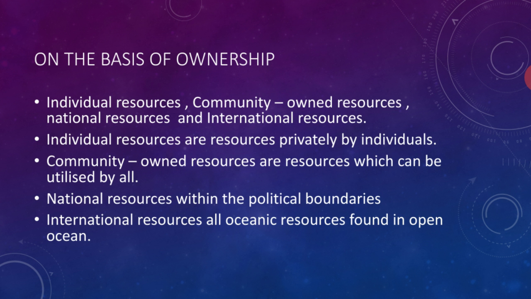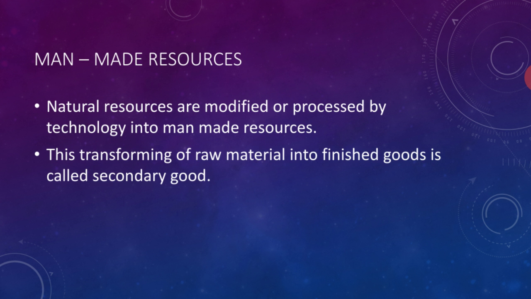Next one, man-made resources. Natural resources are modified or processed by technology into man-made resources. Example, sugarcane processed to get sugar, and all structures built by man can also be called man-made resources. Example, bridges, houses, roads. These are all man-made resources. Normally we get sugarcane, and it is converted into sugar. It's a man-made resource.